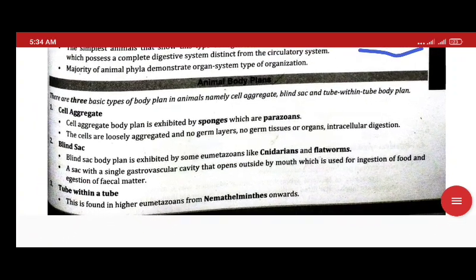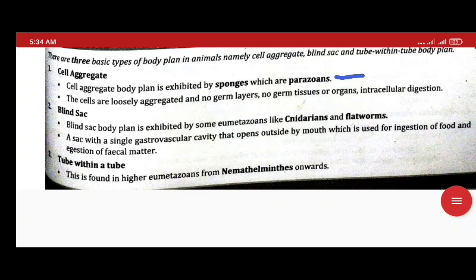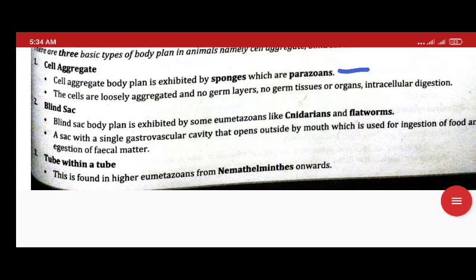So the cellular grade body plan means cell aggregates, for example a sponge, which comes under Parazoa. After Porifera there will be Metazoa, and the cells are loosely arranged, with no germ layers.